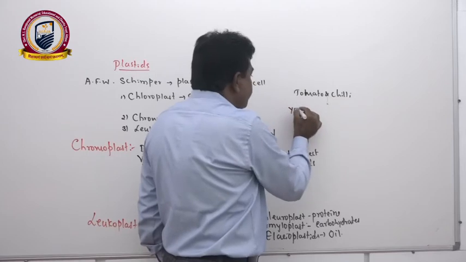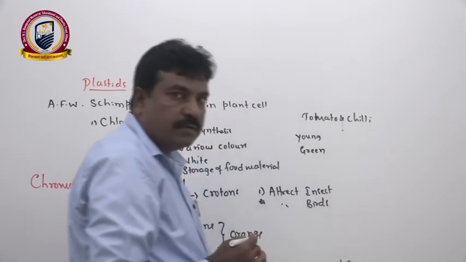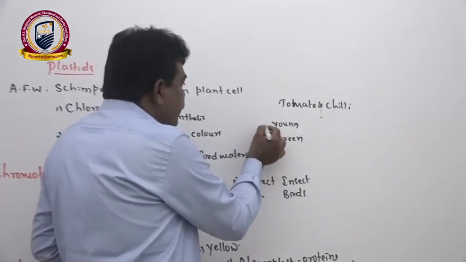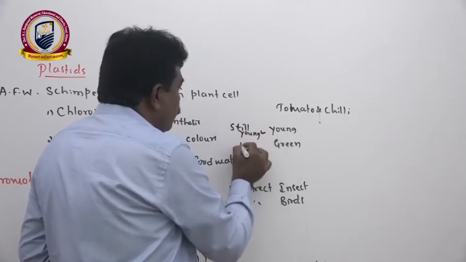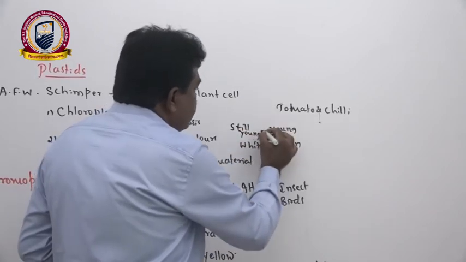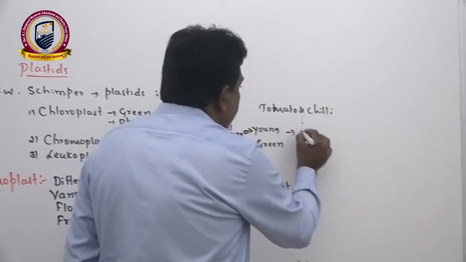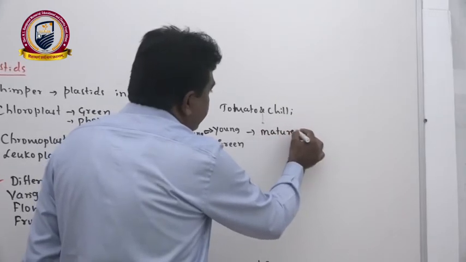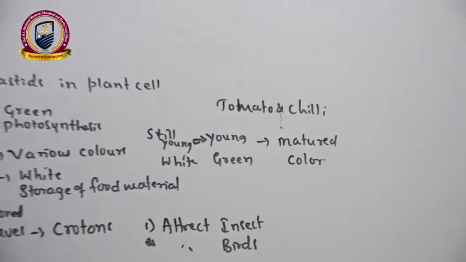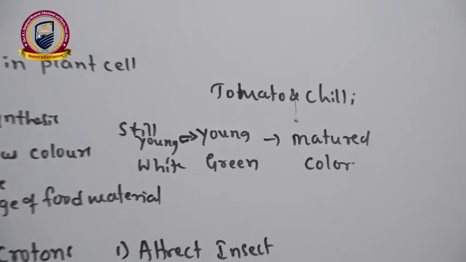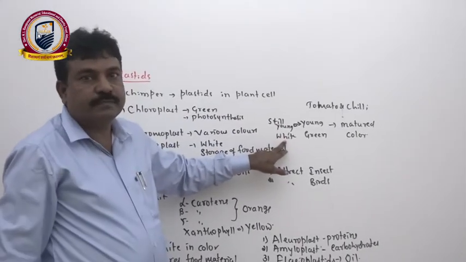When you take the youngest stage, it is white. If you take a slightly older stage, it is green. The same, when it undergoes ripening, at that matured stage becomes colorful. This indicates that when you take the youngest chili or tomato, they are white in color, which indicates leucoplasts are there.